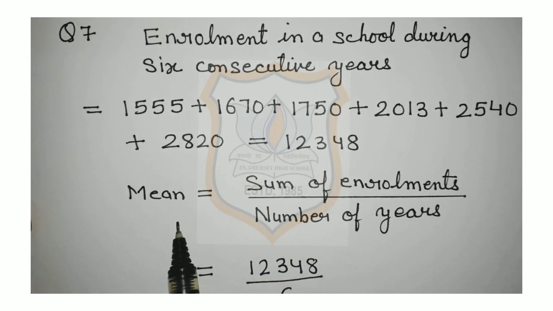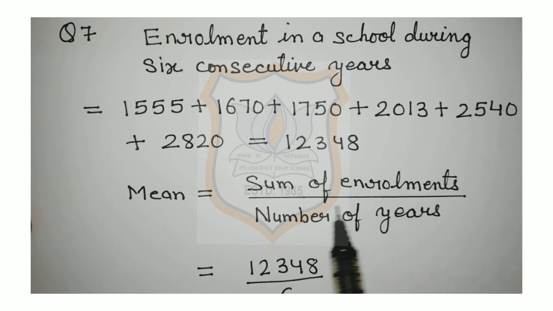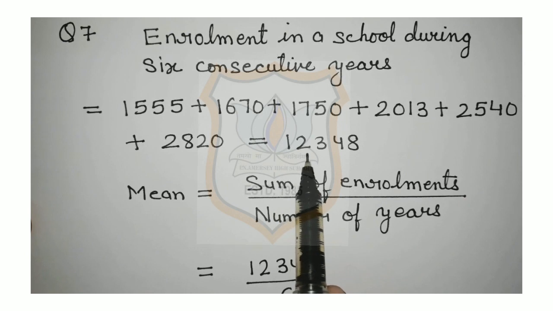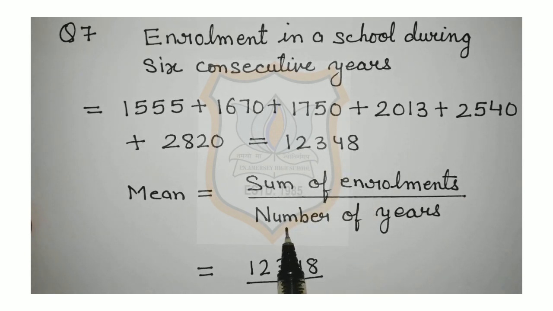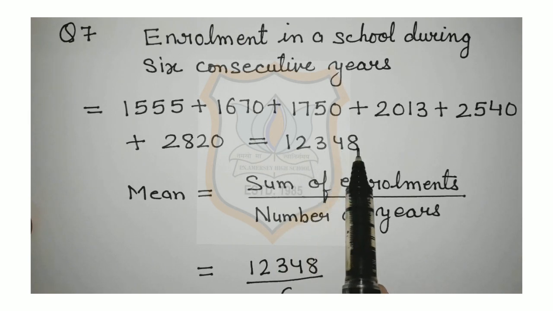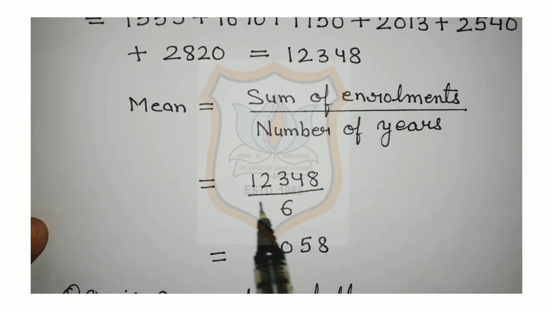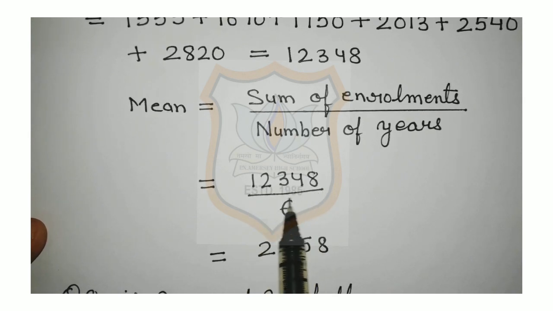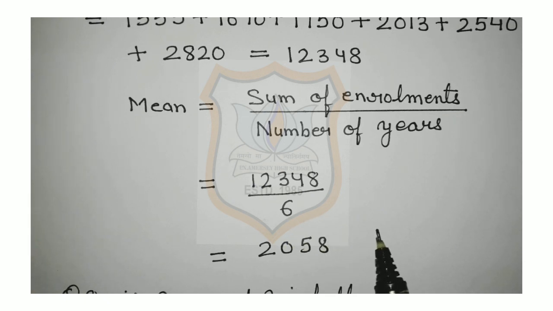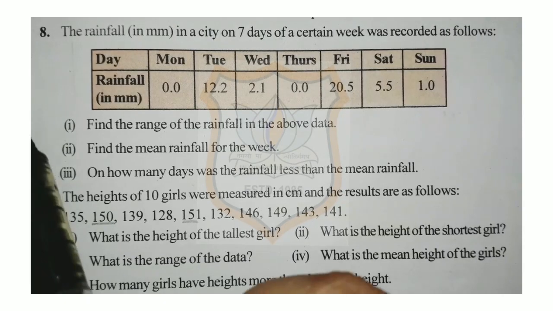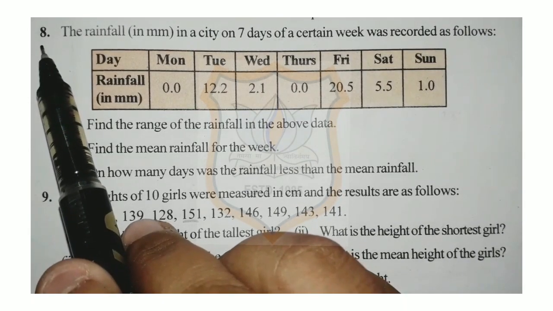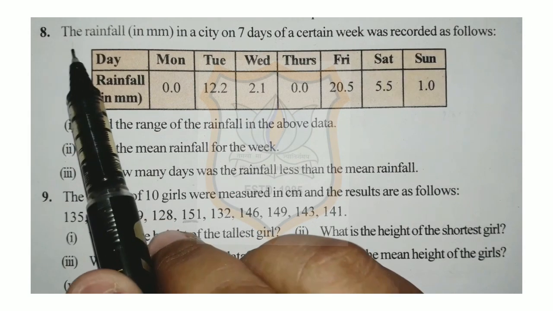Now students, we have to calculate the mean. So what is the formula for the mean? Mean is equal to sum of enrollments upon number of years. Sum of enrollment is 12,348, and number of years is 6. So we will divide 12,348 by 6, and our answer is 2058. So we can say that mean is 2058.